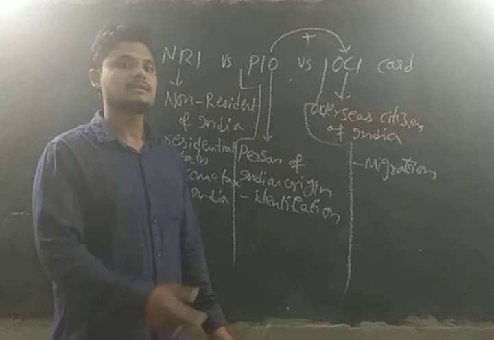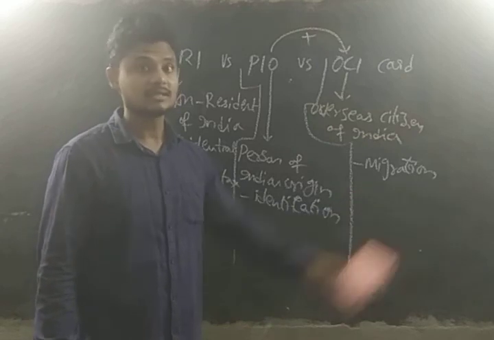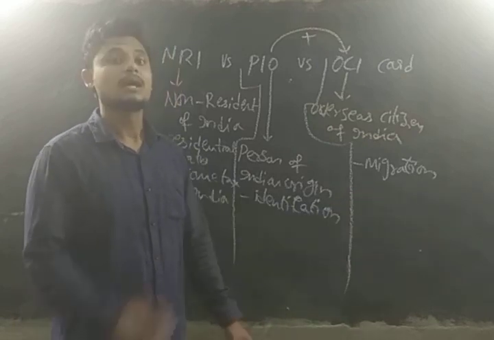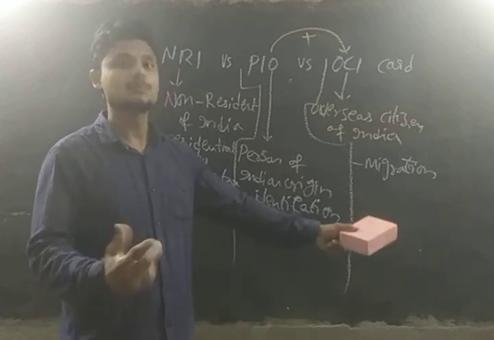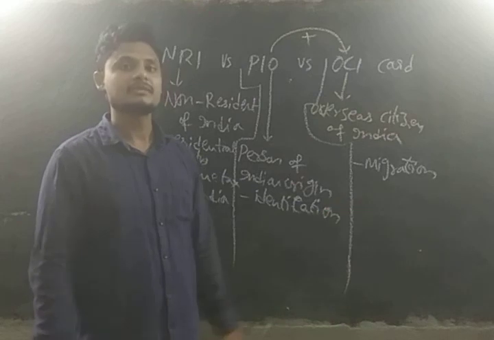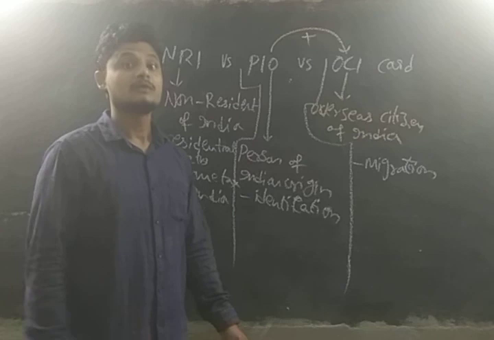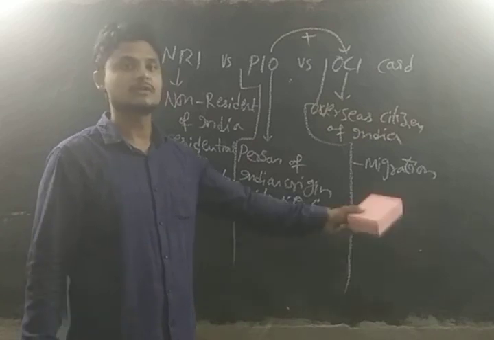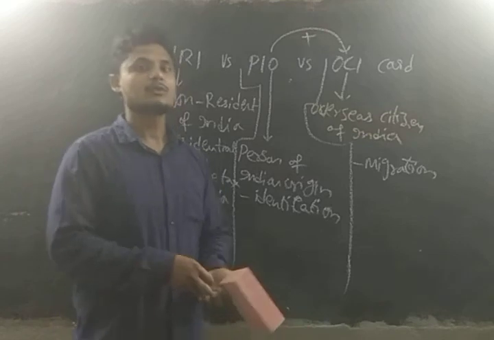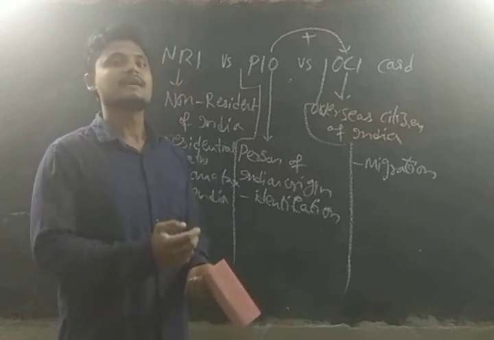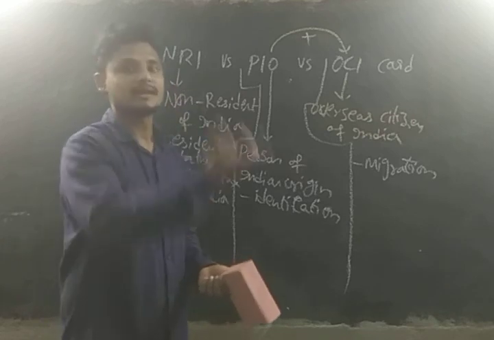Okay, so these are the few provisions regarding the OCI. And one more thing, guys, they are having the special immigration clearance at the airport. At the airport, they will be having a special line queue, a special immigration process, which will make them complete the process very fast. And guys, if you go for tourism in India, to buy the tickets, we are having separate tickets, one for citizens of India and the other for foreigners.